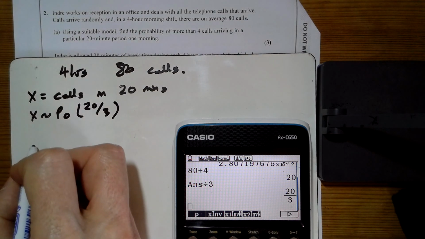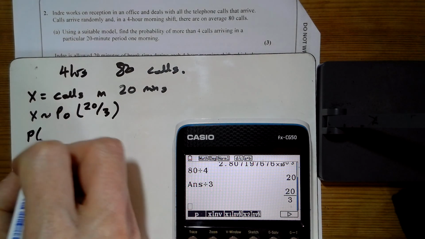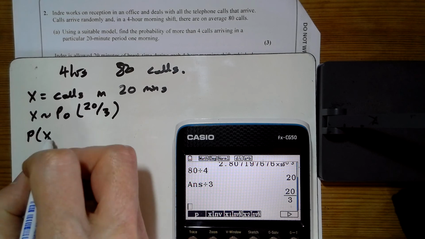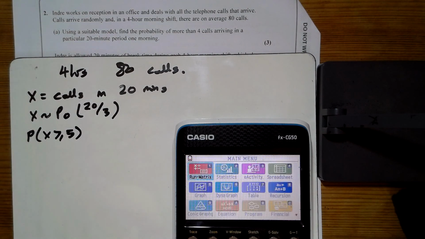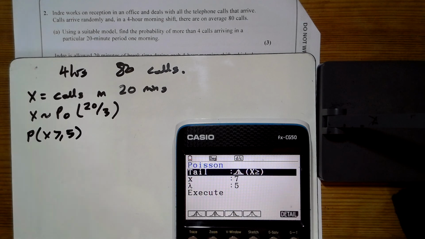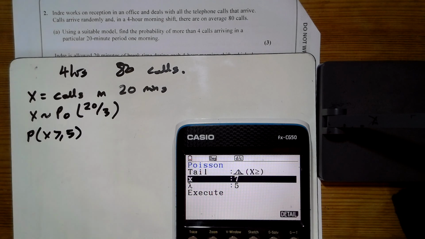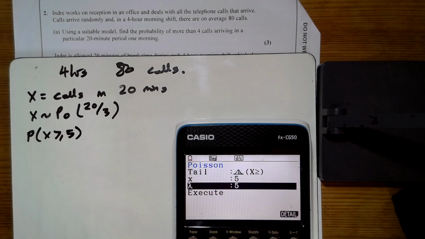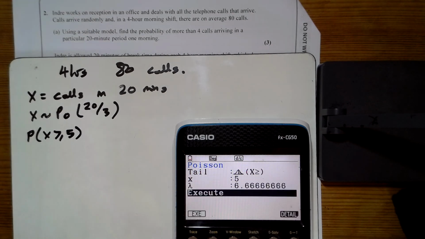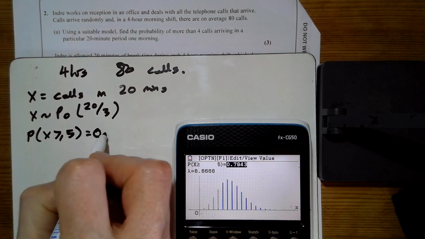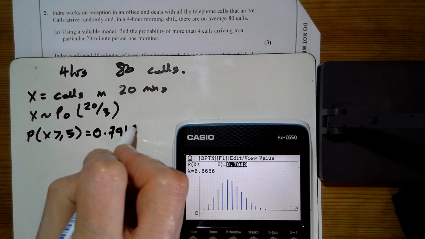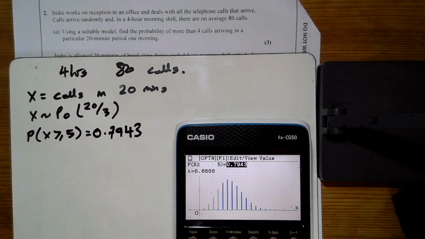Find the probability of more than 4 calls. More than 4 is greater than or equal to 5. And so we'll go into our distribution to do that. Distribution, Poisson, greater than or equal to 5 with a mean of, what do we say, 20 divided by 3. And so that's giving us 0.7943, 0.794 to 3 significant figures.